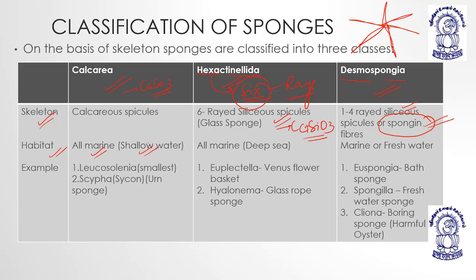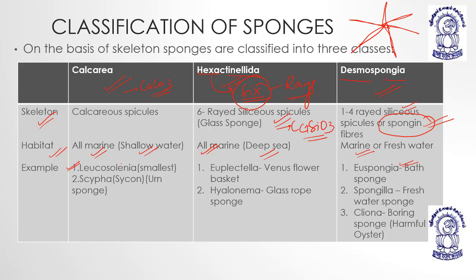Hexactinellida, all marine, they live in deep sea water. Demospongiae, they are either marine, not confirmed whether deep sea or shallow sea, and they can be fresh water.